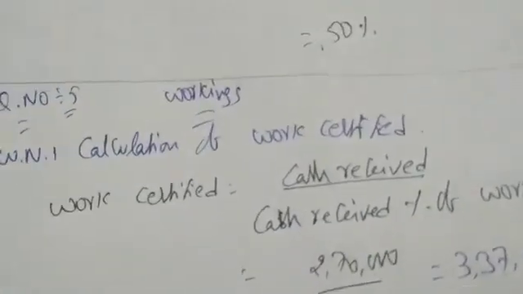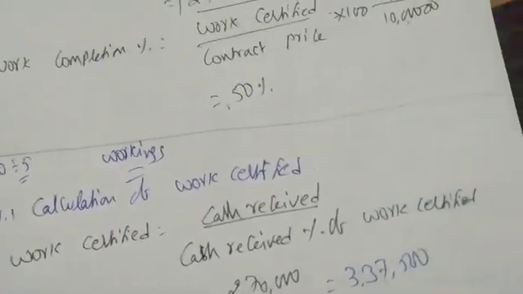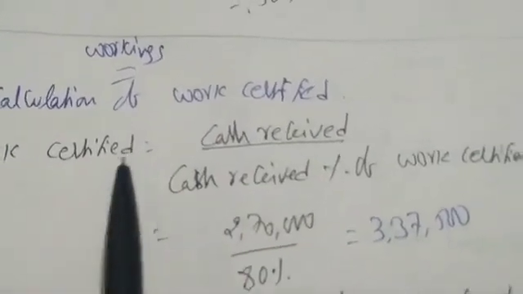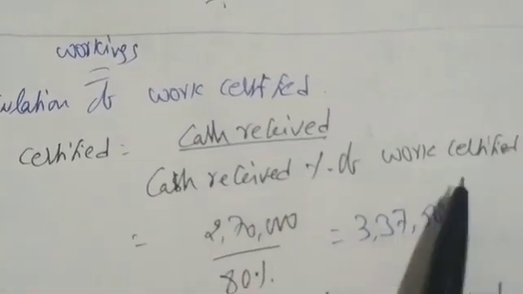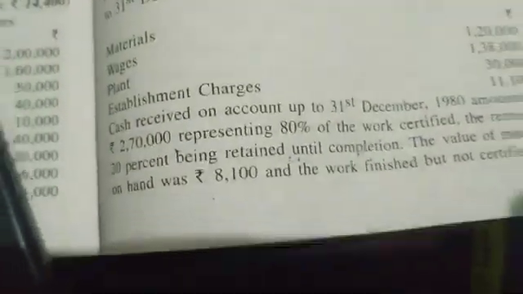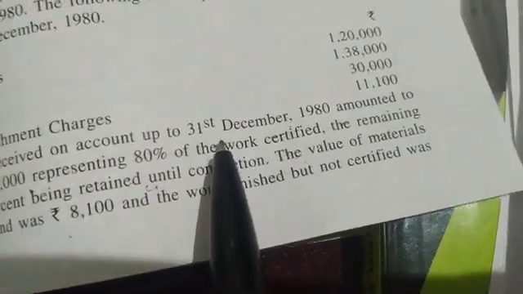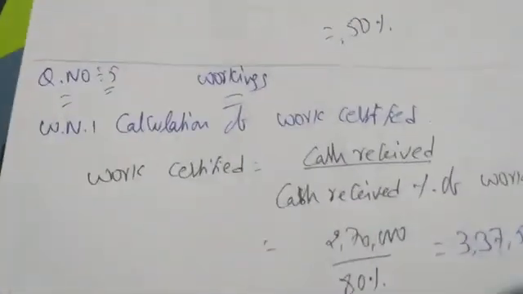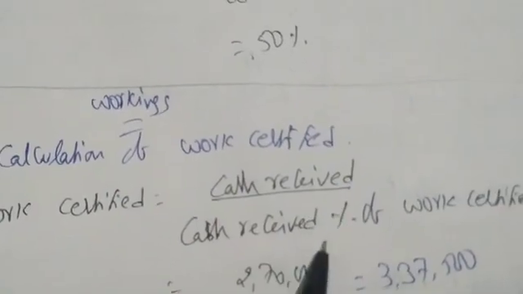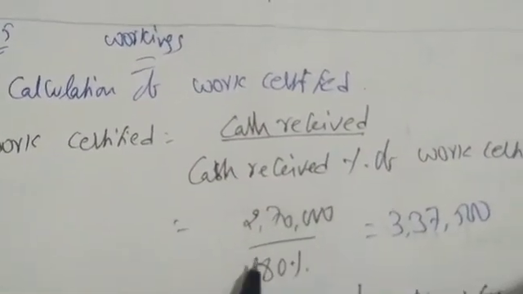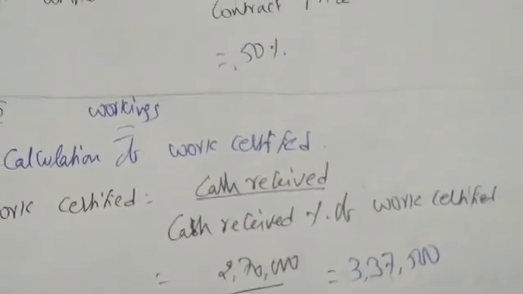So in this problem, what all working notes? Working notes are important. First of all, he has not given work certified. We should know the formula. The work certified formula is cash received divided by cash received percentage of work certified. We apply this because in the question he has given cash received and 80% as the cash received percentage. So 2,70,000 divided by 80%, we are getting 3,37,500.